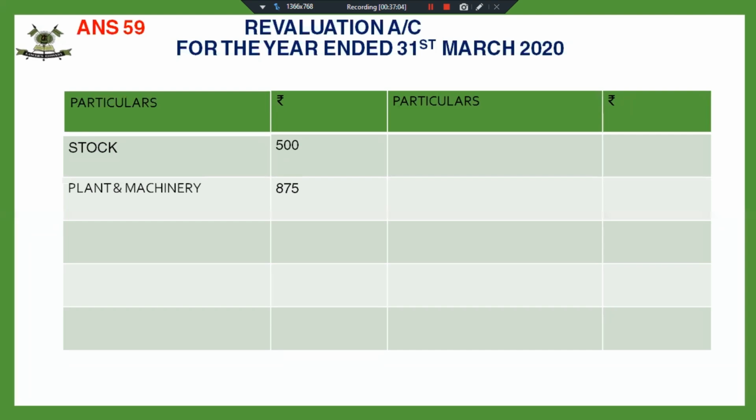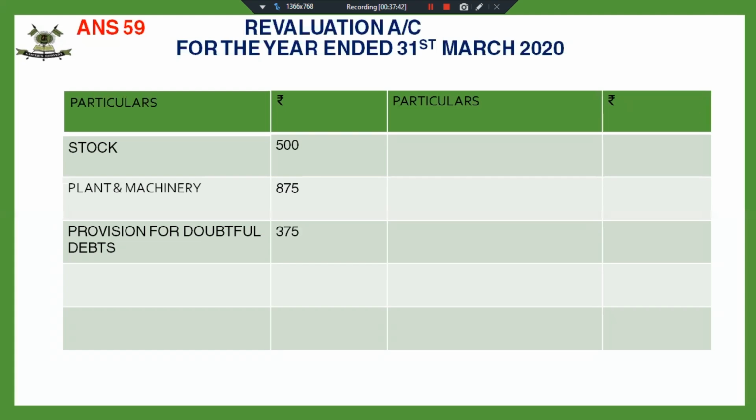Now my next adjustment says provision for doubtful debts was to be created in respect of debtors, rupees 375. So you are straight away given the amount of provision required. My journal entry for creating provision is revaluation account debited to provision for doubtful debts. So this is also going to be recorded on the debit side. An amount is given, so I need not calculate the amount.